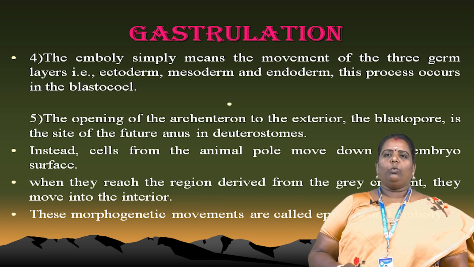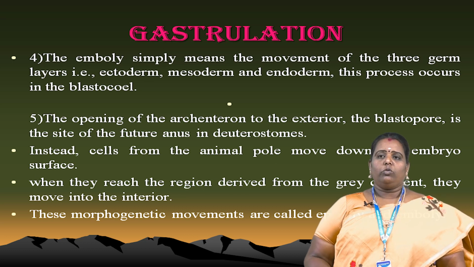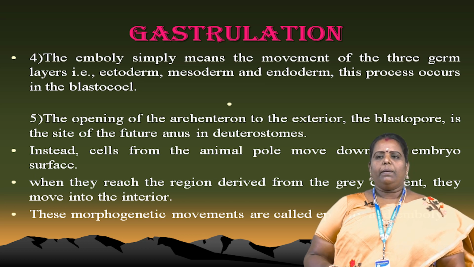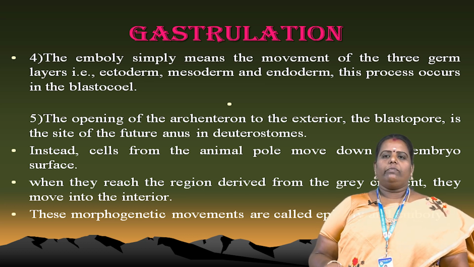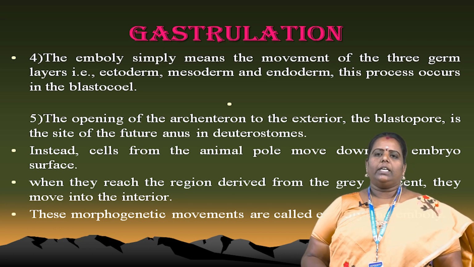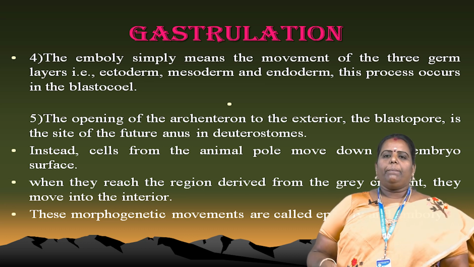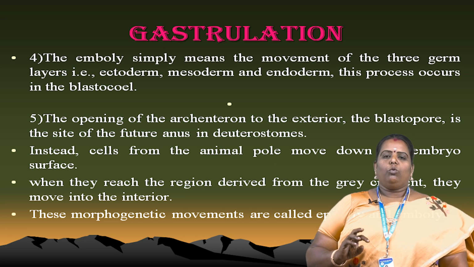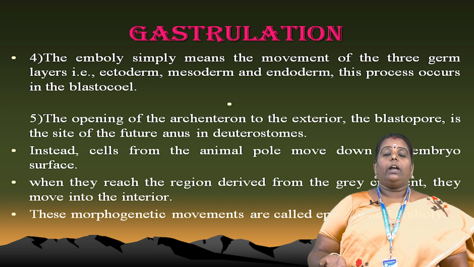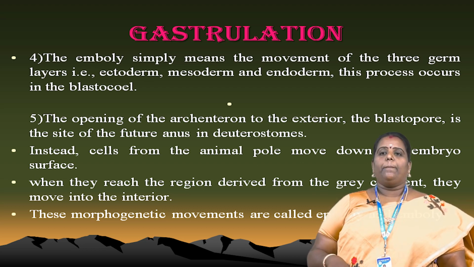Emboly is simply the movement of the three germ layers. Next is the archenteron, the exterior of the blastopore and the future anus of the deuterostome. Instead, the cells of the animal pole move down the embryo surface, and the region derived from the gray crescent moves to the interior region. In these stages, the morphogenetic movements are called epiboly and emboly. The movement of the cells during gastrulation, inner side and outer side, is the morphogenetic movement also called epiboly and emboly stages.